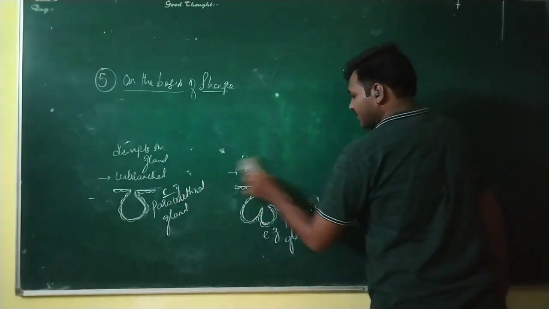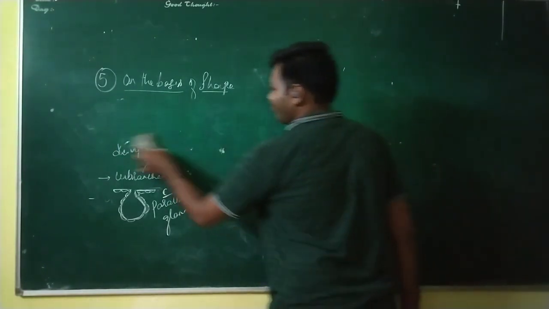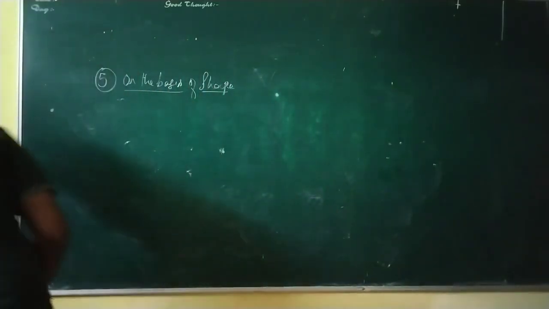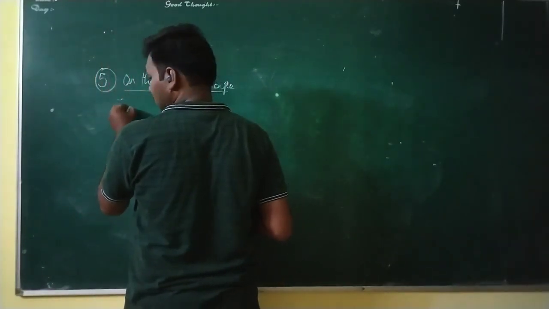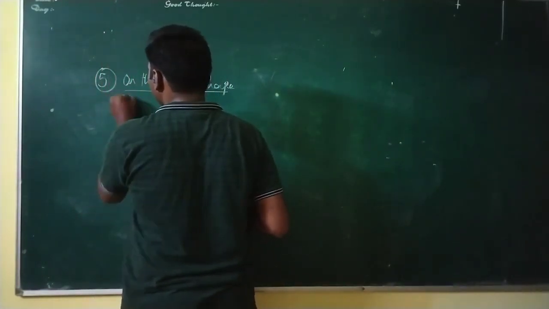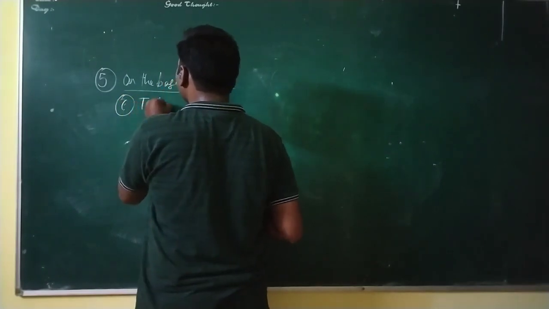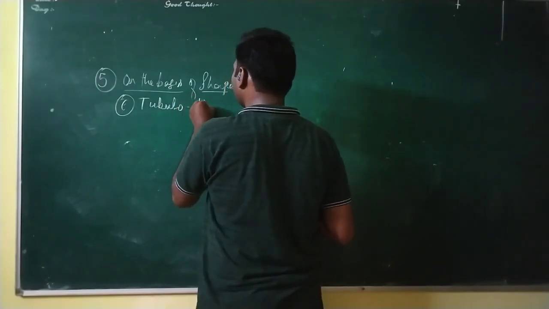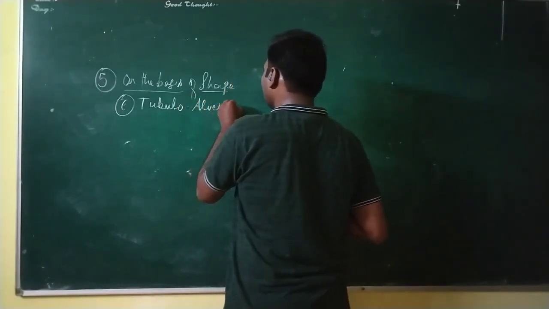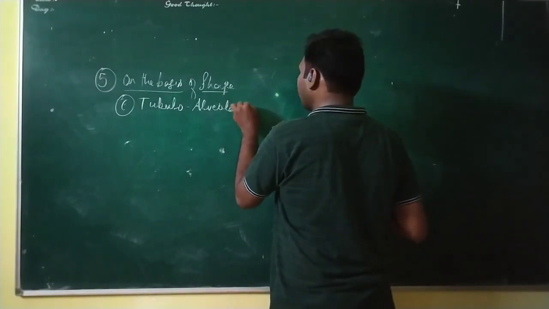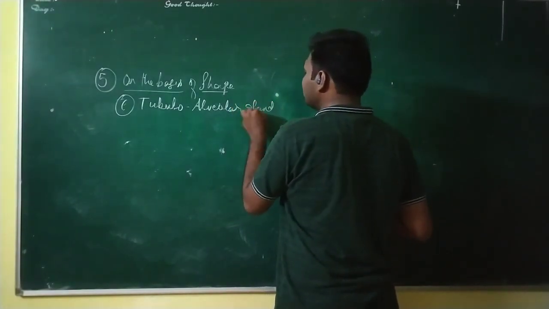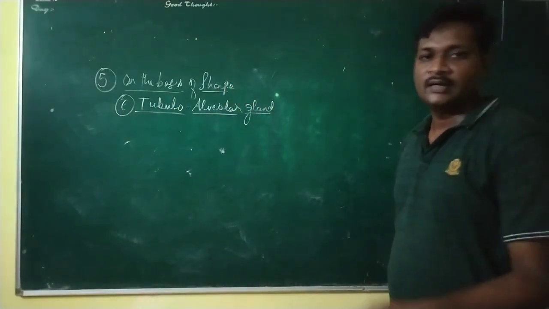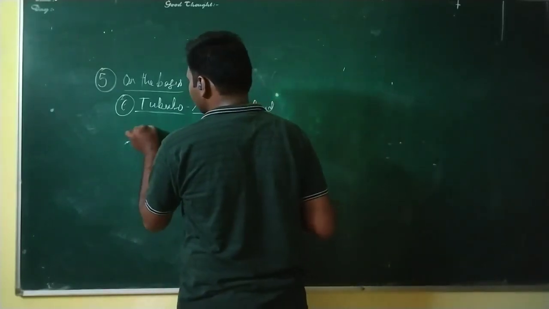One more type is there, that is the tubulo alveolar gland. This tubulo alveolar gland is a combination of both tubular as well as alveolar gland. Now let's see what it looks like.